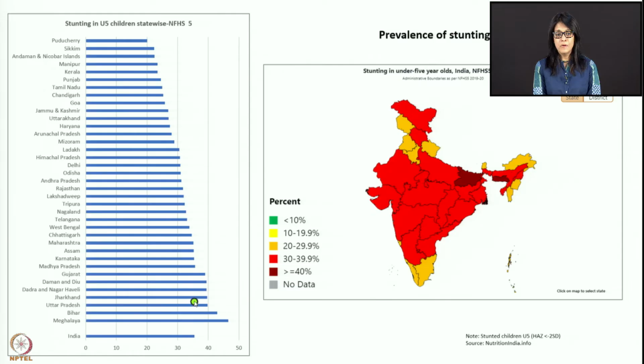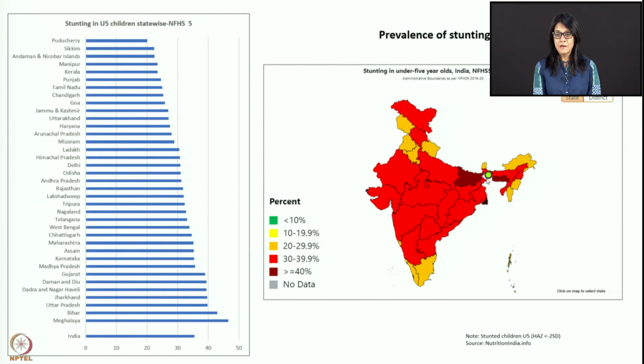And if you look at the last few states, you can see Meghalaya, Bihar, Uttar Pradesh, Jharkhand, Dadra Nagar Haveli. Even Gujarat is doing worse when it comes to stunting level.